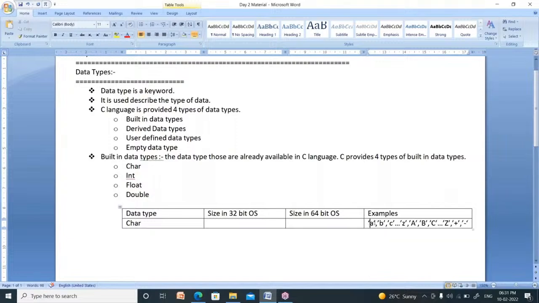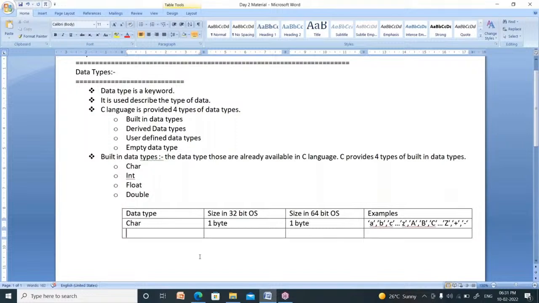The data which is included within single quotation marks is called a character. A, included within single quotation marks, is called a character. The size of character in a 32-bit operating system is 1 byte. In a 64-bit operating system also, its size is only 1 byte. Right.